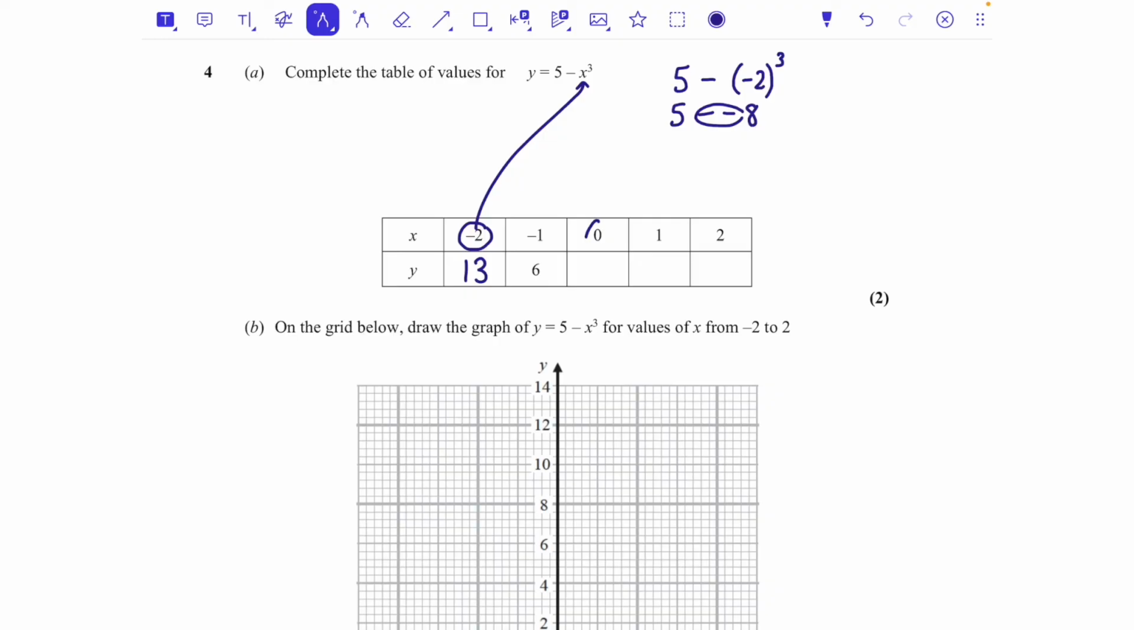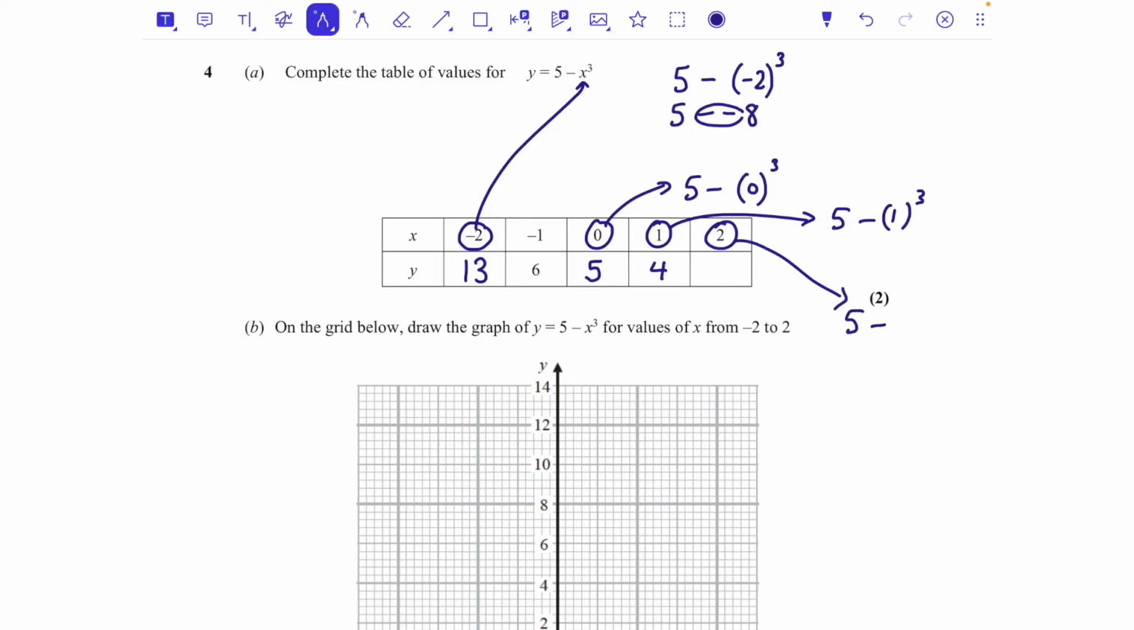Then I'm doing for 0, 5 minus 0 cubed. 0 cubed is 0 times 0 times 0, so 5 take away 0 is just 5. Then for 1, I'm doing 5 take away 1 cubed. 1 cubed is 1 times 1 times 1, so 5 take away 1 is 4. And then last but not least, I've got the 2, so I'm going to do 5 take away 2 cubed. 2 cubed is 8, and 5 take away 8 is -3.